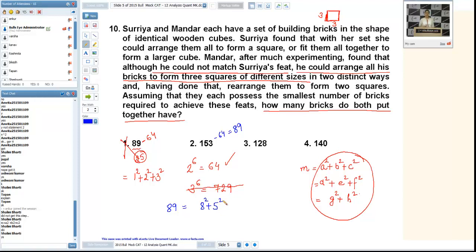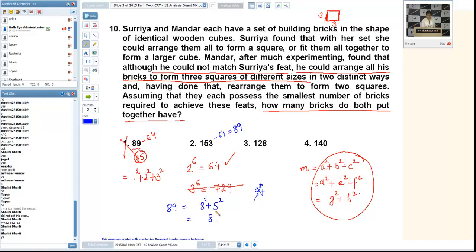As I know, before 89, the perfect square is 81. If I take 81, I'm left with 8, which is not a perfect square. That's why that is left. If I take 64, that is the complete square before 81, we are left with 25. It means 89 can be written as 8 square plus 5 square.